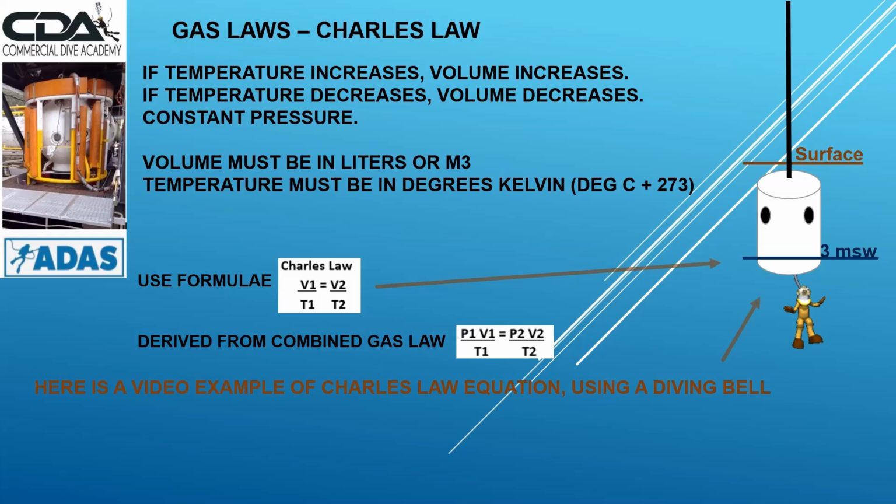The volume must always be in litres or cubic meters. The temperature must be in degrees Kelvin, which is degrees C plus 273. Try and get that number stamped inside your brain. You're going to be using it a lot. The formula again for Charles' law, V1 over T1 equals V2 over T2, and that's derived from the combined gas law. So here's the example of the Charles' law equation using a diving bell.